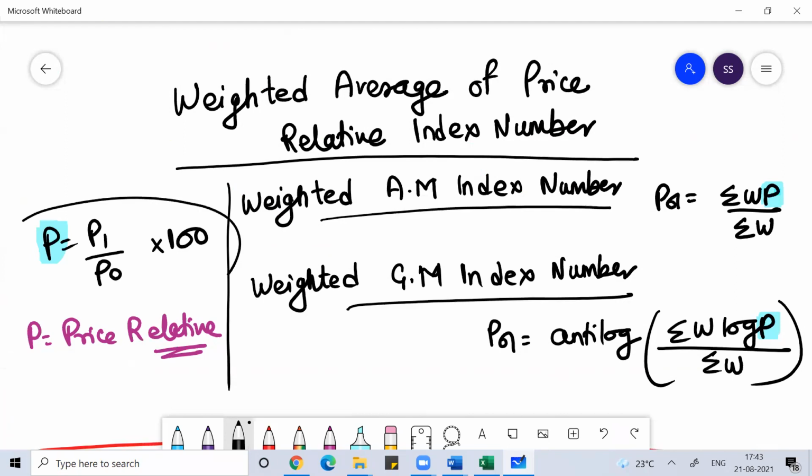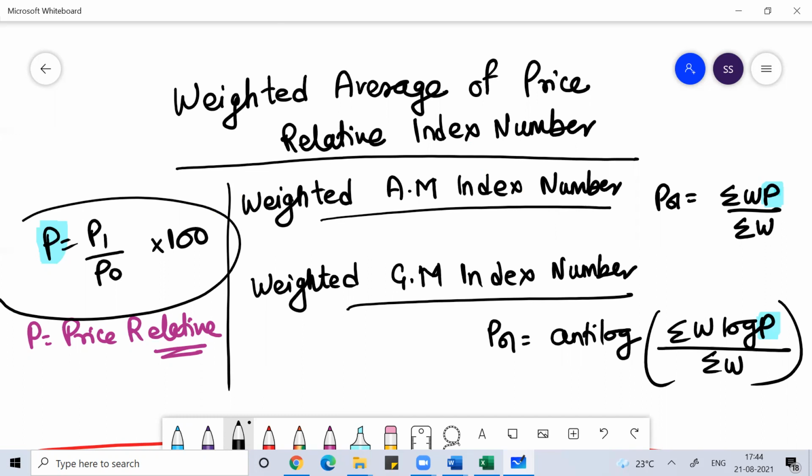This is called price relative. If I follow arithmetic mean, your formula is sum of WP by sum of W. If I follow geometric mean, your formula is sum of W log P by sum of W.